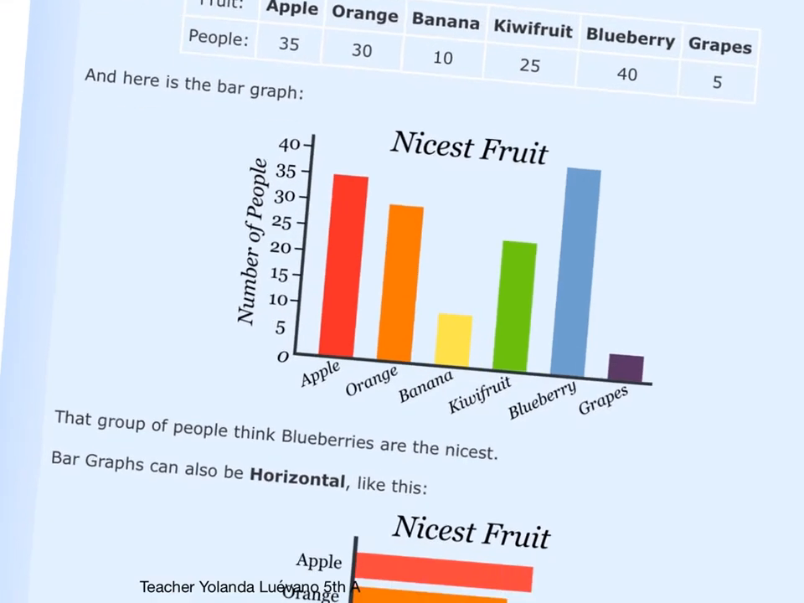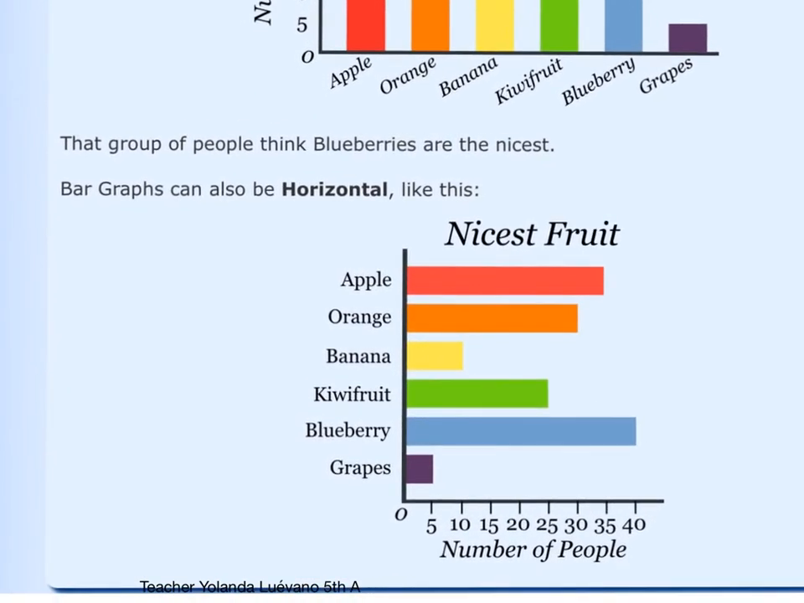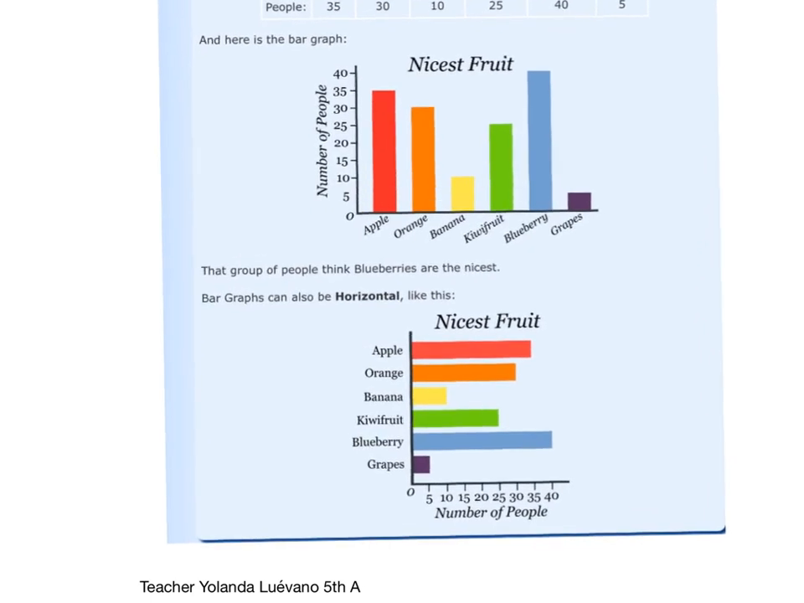Now let's continue reading. It says that a group of people think blueberries are the nicest. Bar graphs can also be horizontal, like this. In here we can also see easily that blueberry was the most voted with 40 votes. So there is no need to make it vertical or horizontal. Both are fine. It depends on your creativity. In the question that you're going to ask and doing in your art notebook, it's the same. You can decide whether you want your graph to be vertical or horizontal. Both are fine.